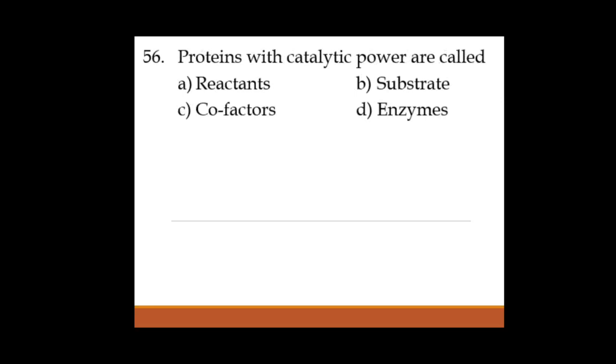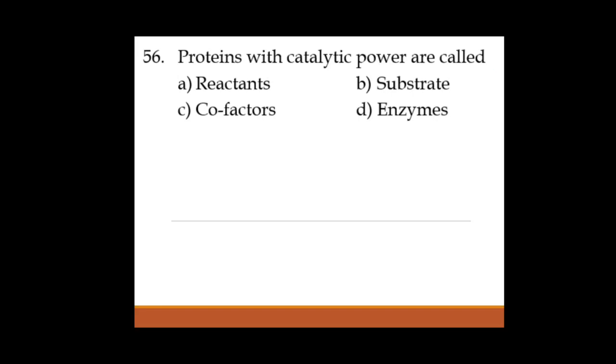56. Proteins with catalytic power are called, that means the substances that act like a catalyst, enzymes. As we know, all enzymes are proteins, but the reverse is not true. All enzymes are proteins, but all proteins are not enzymes, because skin is a protein, a keratin protein, it is not an enzyme.